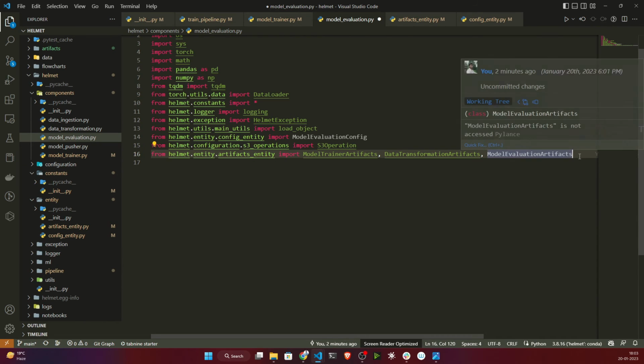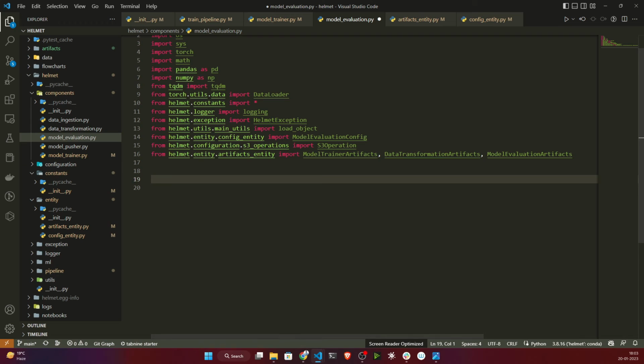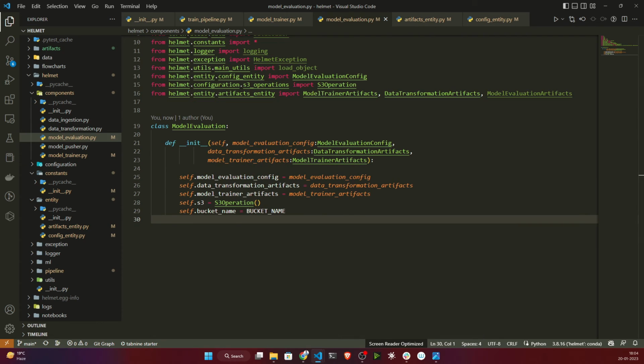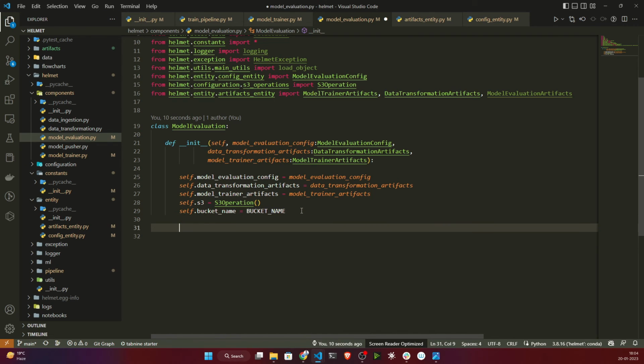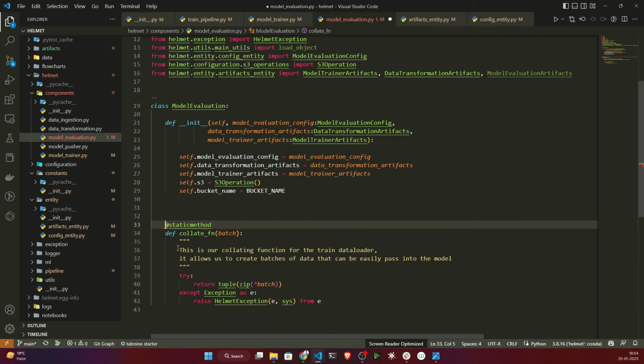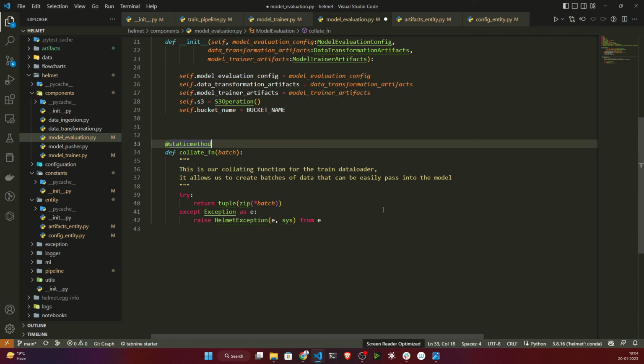Now I'll initialize one model evaluation class. This is the model evaluation class I've initialized, and now I need to create one method, I think you remember it, the collect function. Because it will help me take my data as a batch, and it should be a static method.